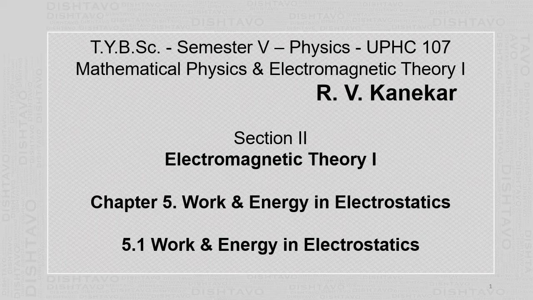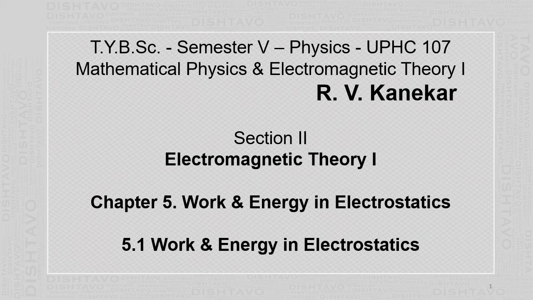In this chapter we will find the potential energy due to discrete point charges. Discrete point charges means point charges which are placed at different points.